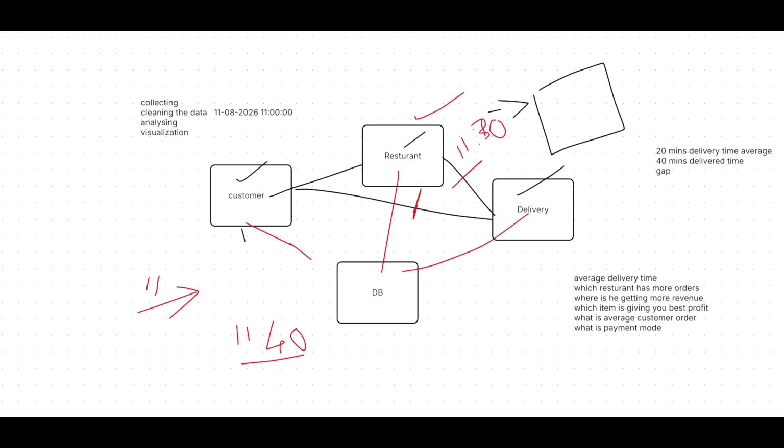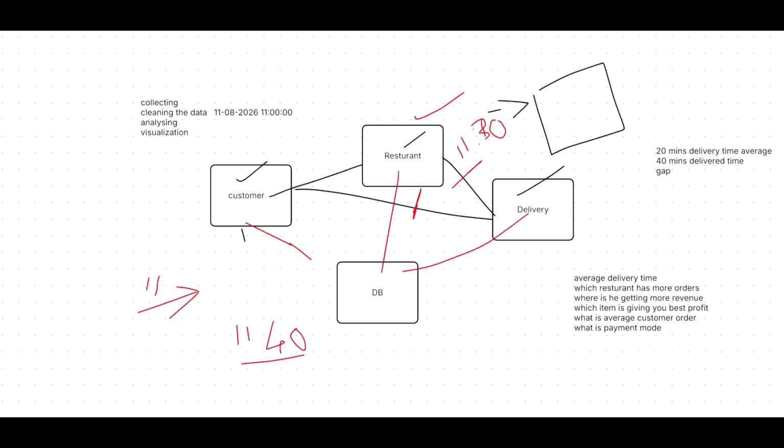What is the average customer order? So I'll take the customer data. In that, I'll take the payments and calculate what is the average of the whole thing. And I'll get to know that the average is around 200 rupees. So like that, I am giving insights to the business guy. Okay, he is getting 200 rupees per customer order.